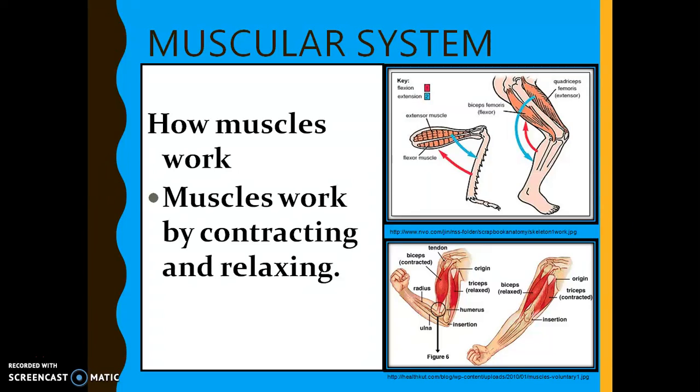Okay, first of all, our muscles work by contracting and relaxing. As you can see from this diagram, one of the muscles will contract and the other muscle will relax. It is like working hand in hand, or they work in pairs.